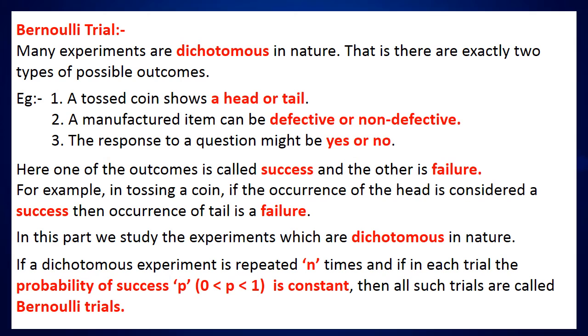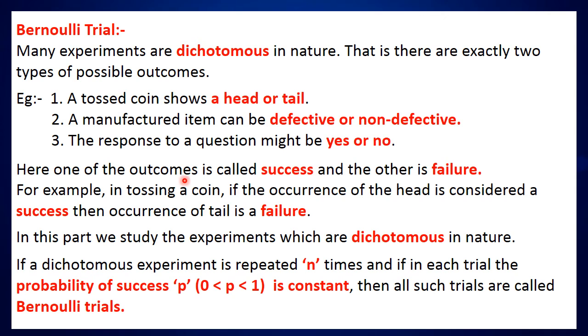Binomial distribution is related to Bernoulli trial. Let us learn what is a Bernoulli trial. Many experiments are dichotomous in nature. Dichotomous means there are exactly two types of possible outcomes. Let us see the examples. A tossed coin shows a head or tail. A manufactured item can be defective or non-defective. The response to a question might be yes or no. So these examples give us two possible outcomes. So we can say these all experiments are dichotomous.